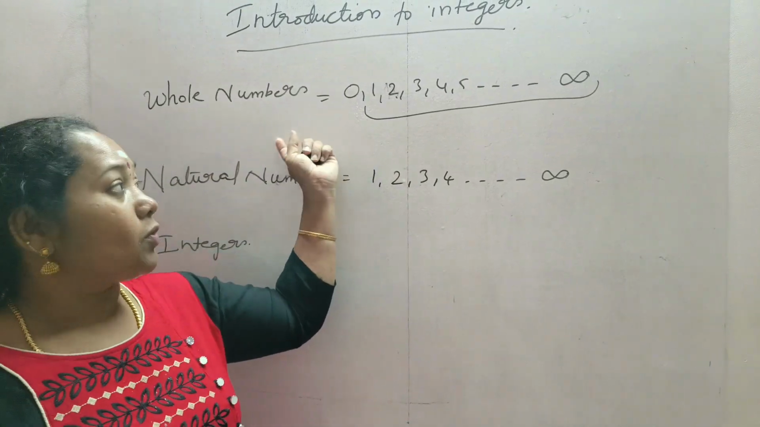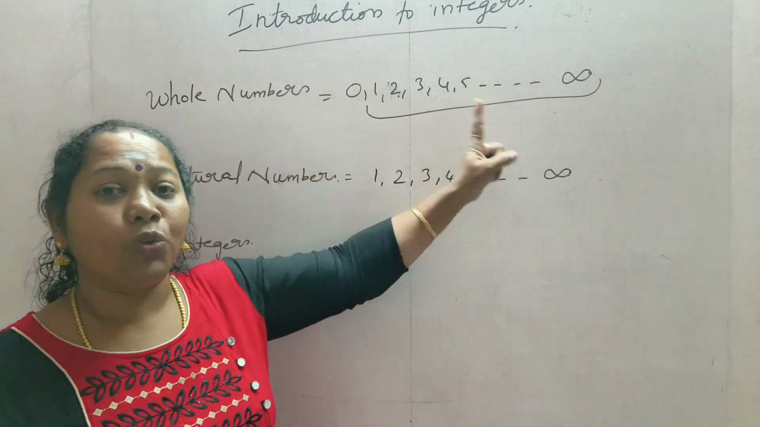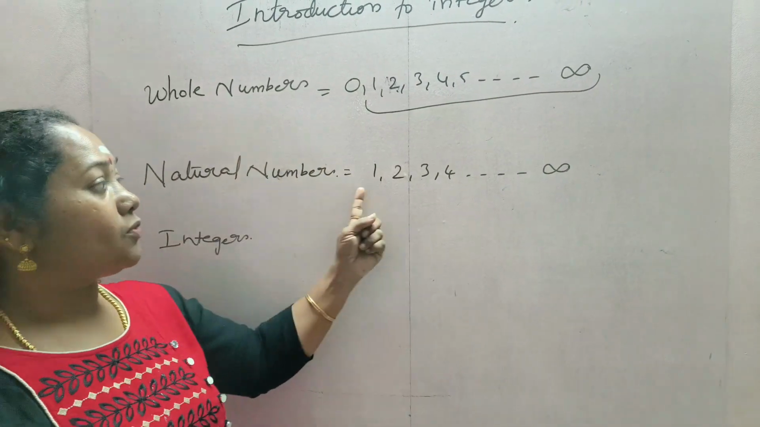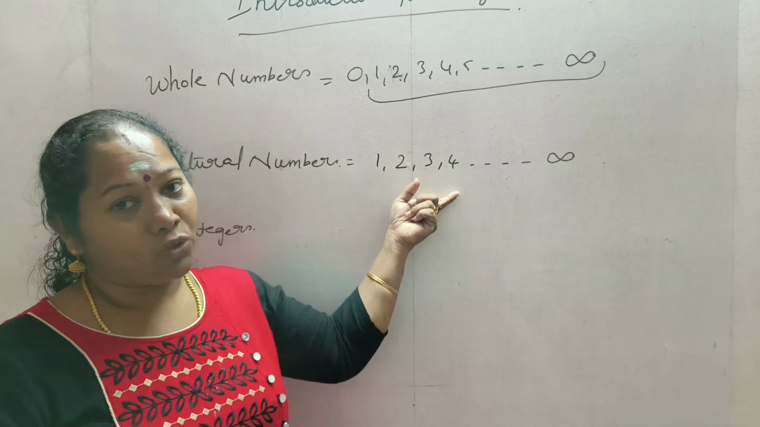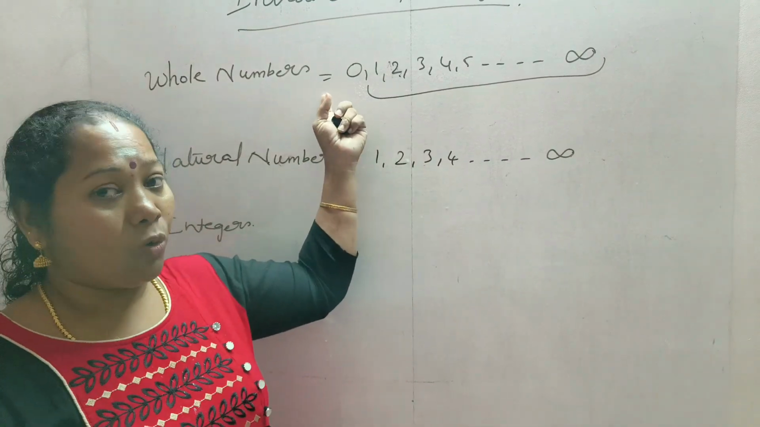Whole numbers means from 0 to infinity, and natural numbers means from 1 to infinity. 0 will not be coming. 0 is excluded from natural numbers, and 0 is included in whole numbers.